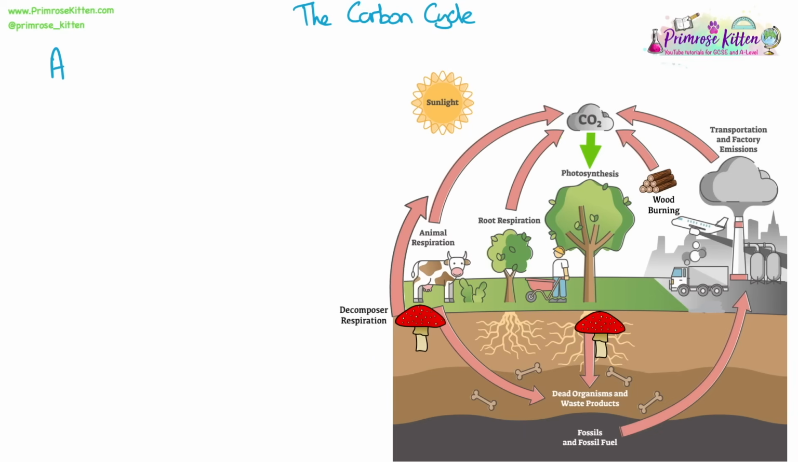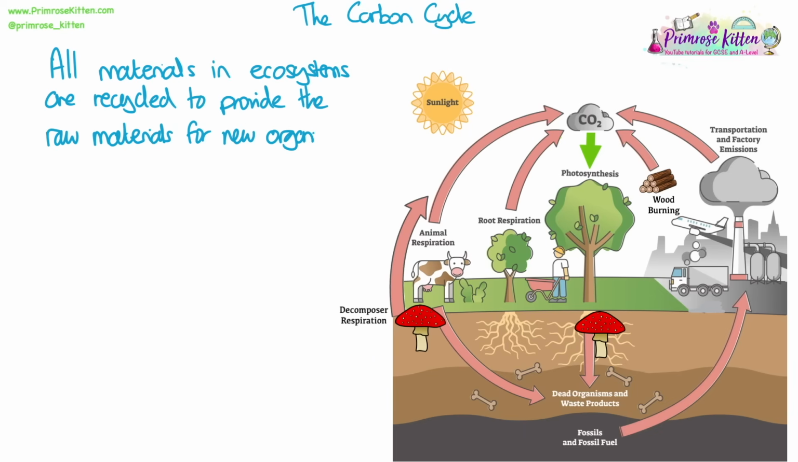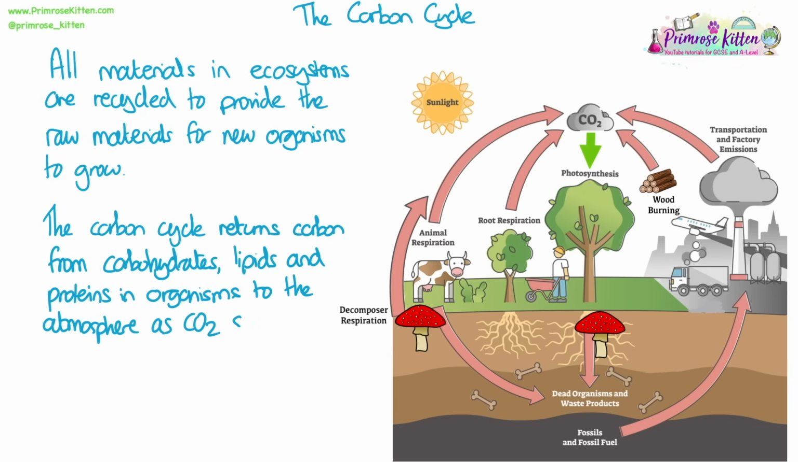The carbon cycle. All materials in ecosystems are recycled to provide the raw materials for new organisms to grow. The carbon cycle returns carbon from carbohydrates, lipids, and proteins in organisms to the atmosphere as carbon dioxide, so that plants can use it for photosynthesis to synthesize new molecules like glucose.